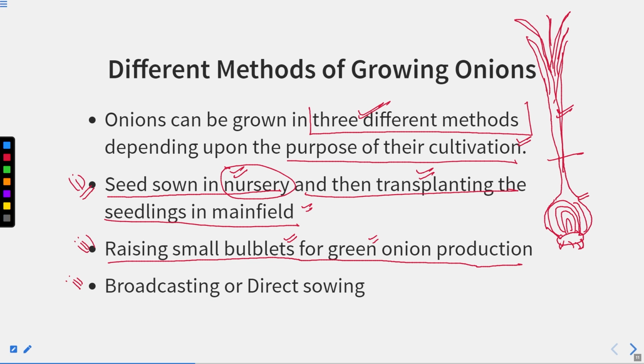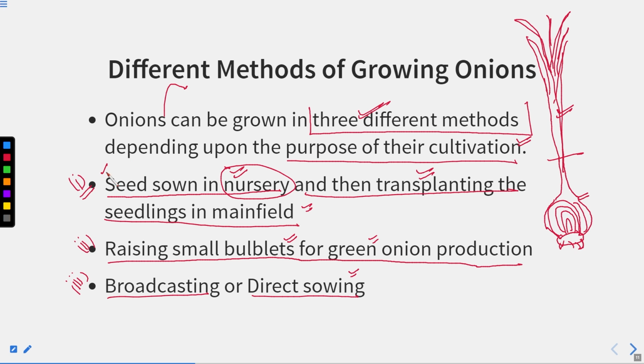Third type, broadcasting or the direct sowing. Here we are directly sowing the seeds into the main field. So these are the 3 different methods.